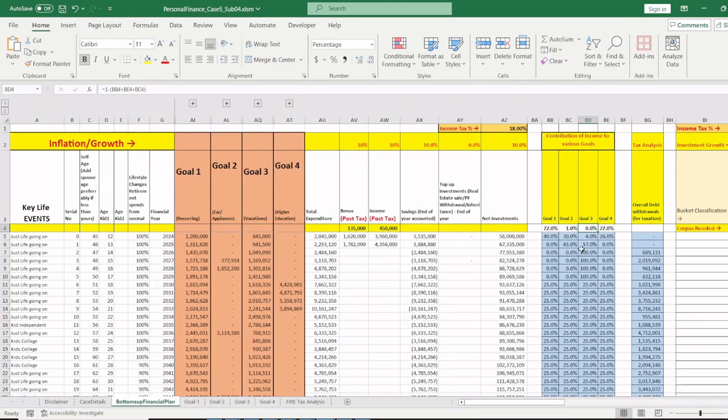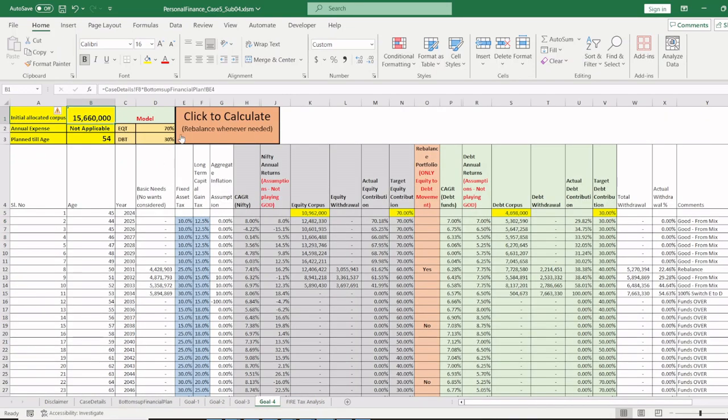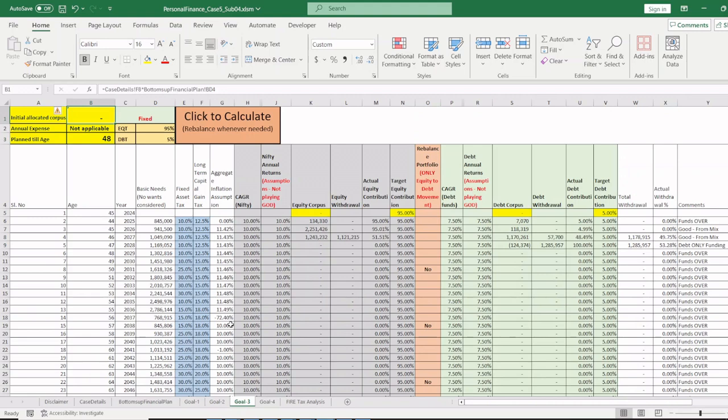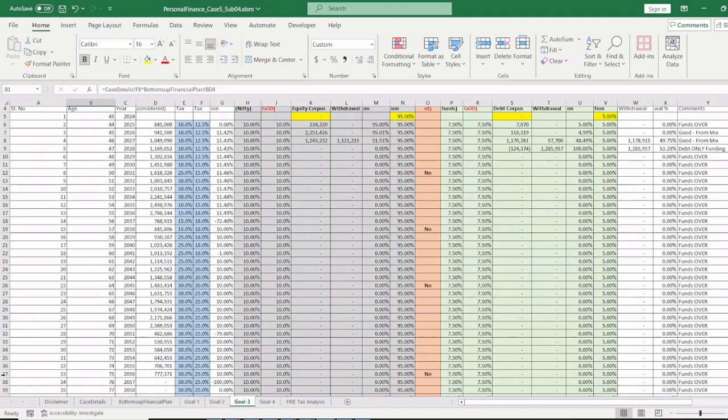Goal 3 is not over. Even with 5.8 crores, only goal 1 and goal 4 are complete. Goal 2 and goal 3 are still remaining. So what do we do in this calculator? We need to keep adding salaries here. For example, goal 4 is only till 54, but goal 3 is still at 75 years of age.